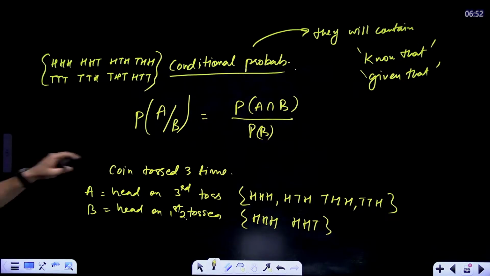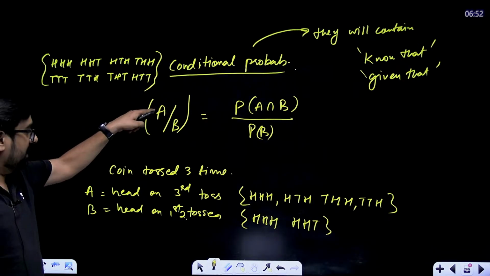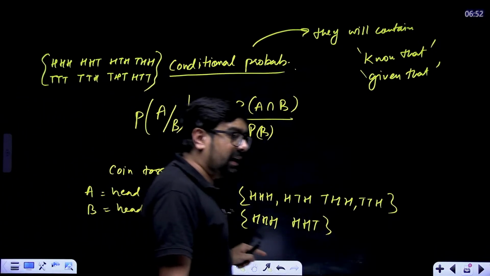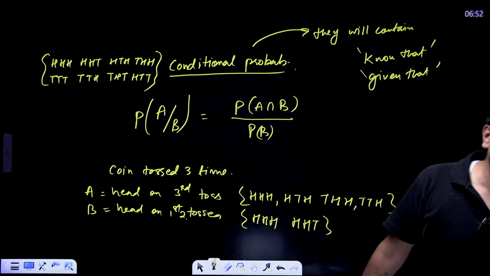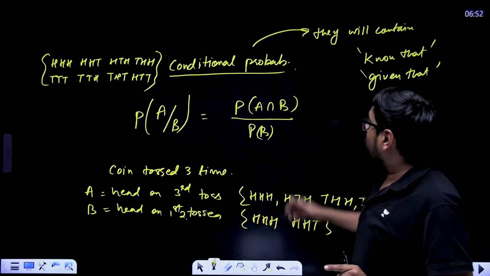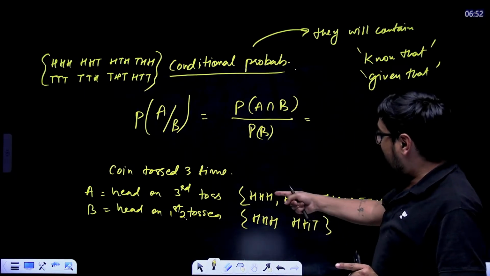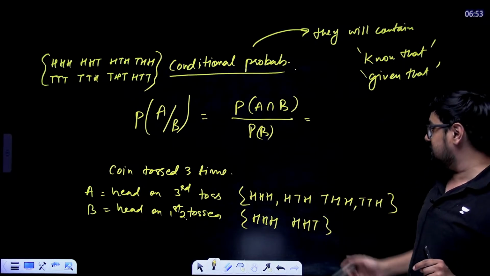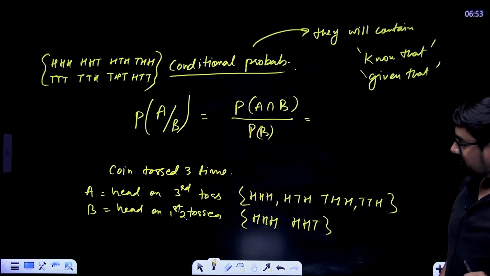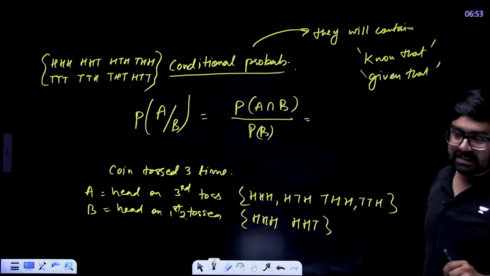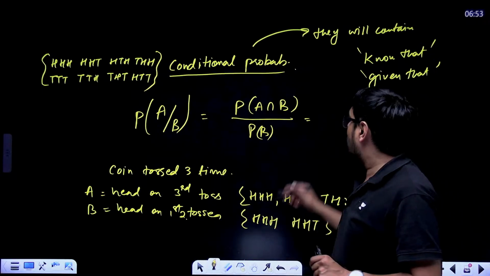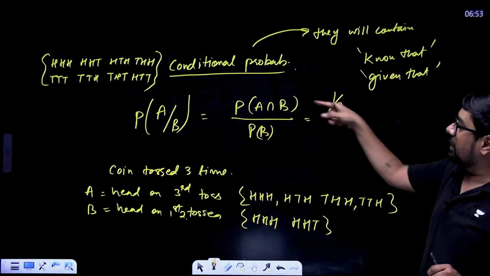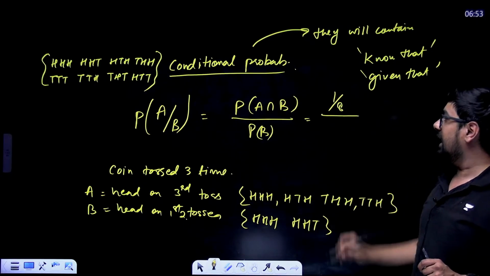Okay, now apply this. Probability of A, probability of getting head on third toss when it is already given that we have got head on first 2 tosses. Right, so probability of A intersection B. A is this, B is this. Intersection, which is the common event? HHH is the common event. Probability of getting HHH is how much? 1 by 8. Common event between these two, HHH. 1 by 8 is the probability of getting HHH.